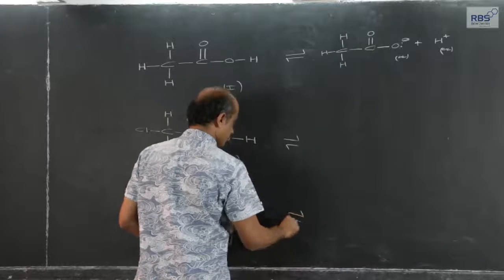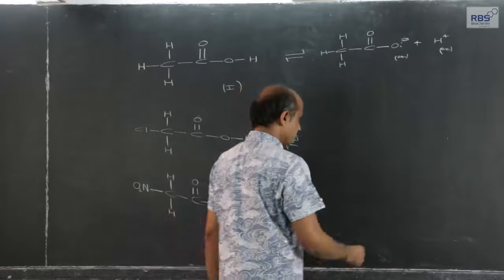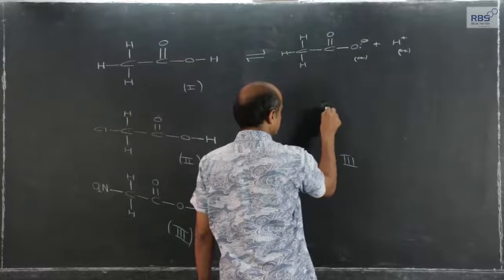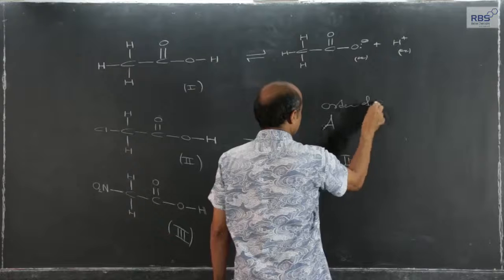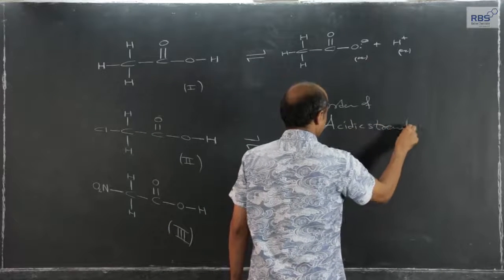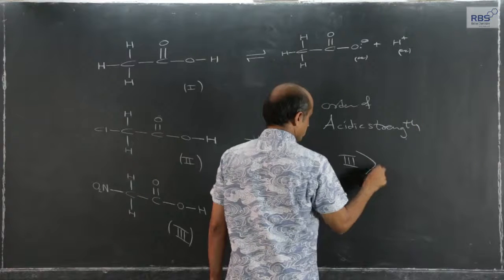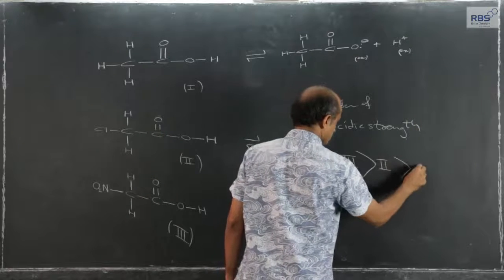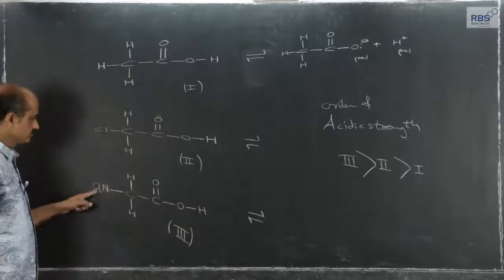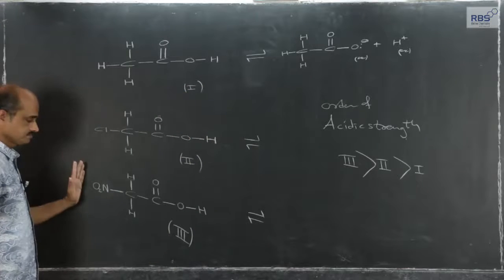If we compare the order of acidic strength of these three, it is this. This one is more acidic than this, than this.